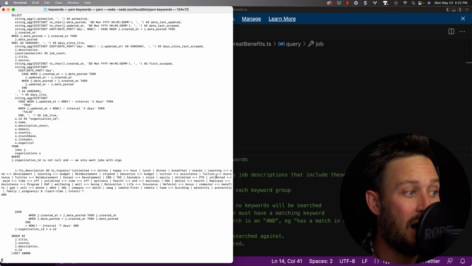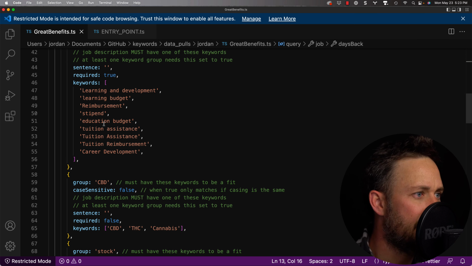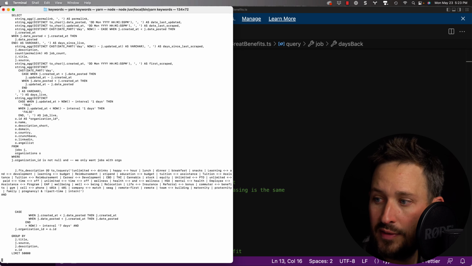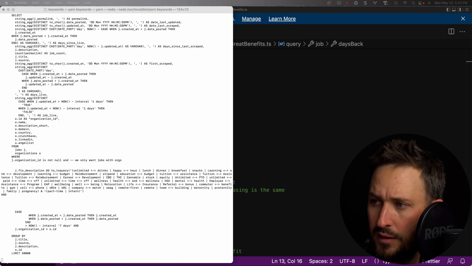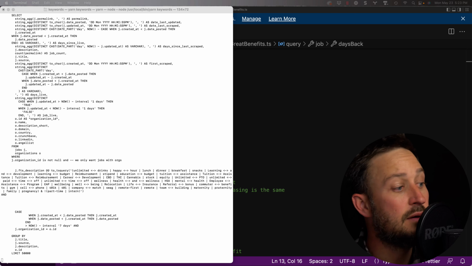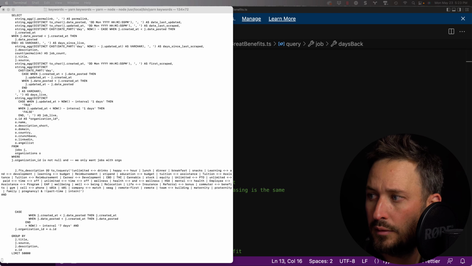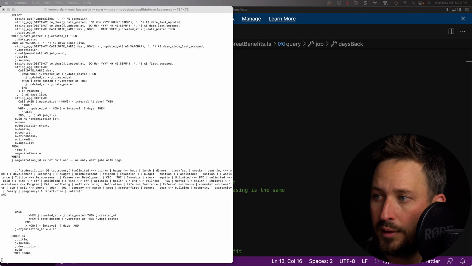Wow, there are a lot of matches here. This is generally very, very fast, and we've got only the last 7 days. We did learning and development. So let's watch paint dry a little bit longer. And then what I'm going to do is, and actually I think I have a previous poll here. Give me 1 second. Thanks for being patient with me. We did output and benefits. All right, I'm opening up a file here.